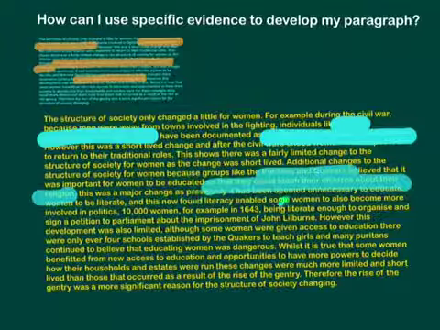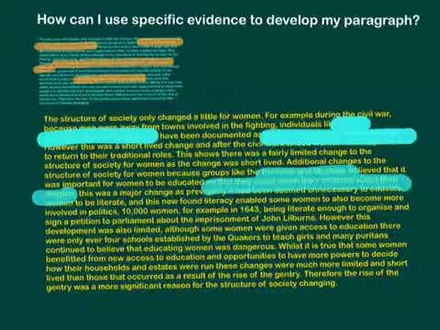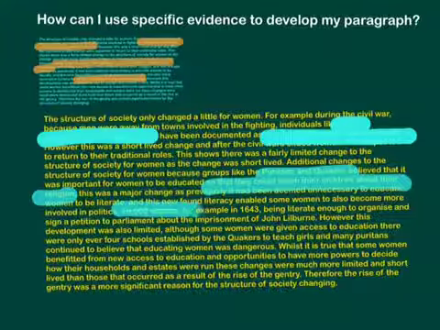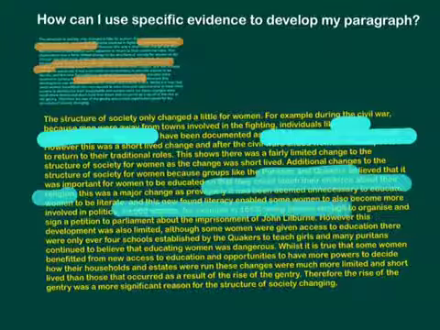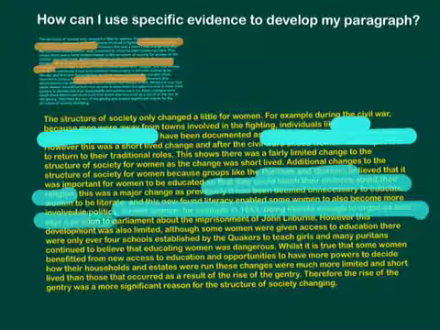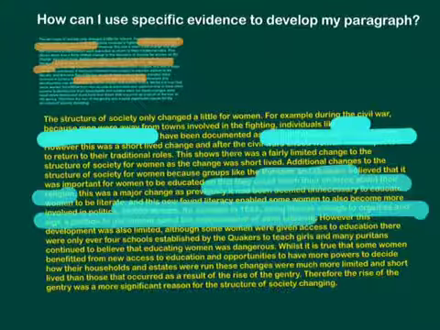This was a major change, as previously it had been deemed unnecessary to educate women, and this newfound literacy enabled some women to also become more involved in politics. For example, another piece of specific evidence here, 10,000 women in 1643 being literate enough to organise and sign a petition to Parliament about the imprisonment of John Lilburne.